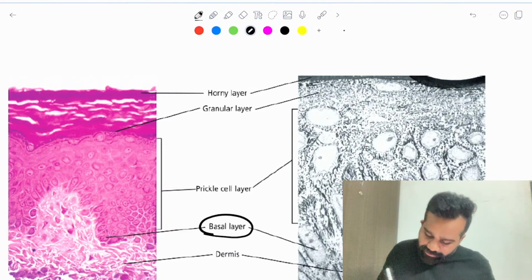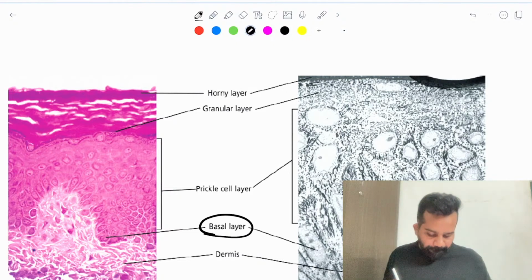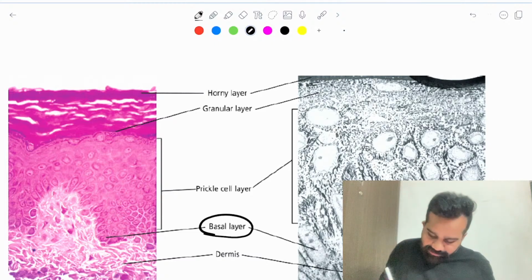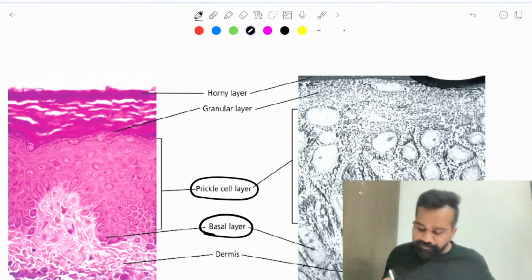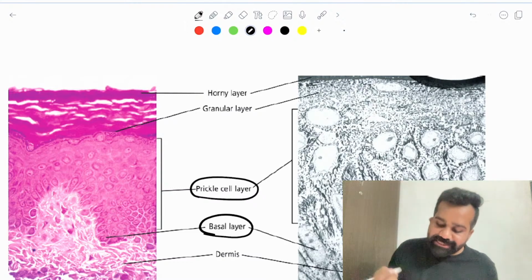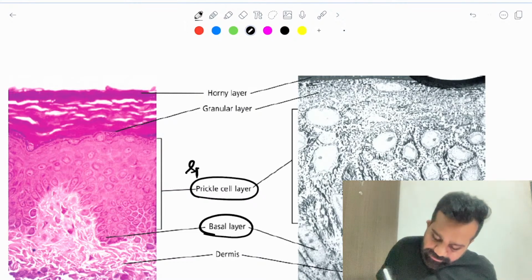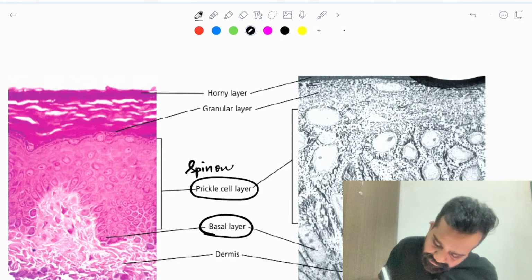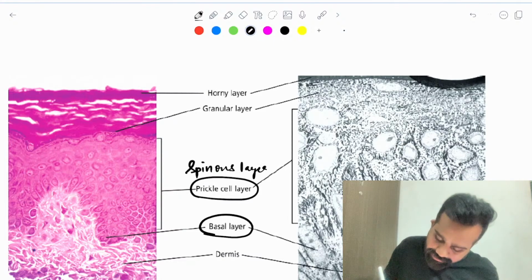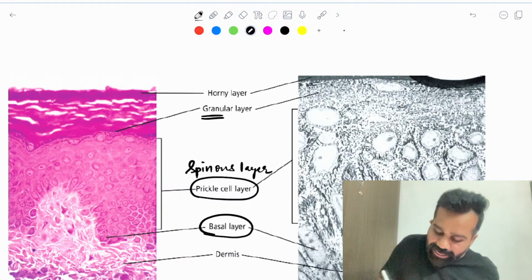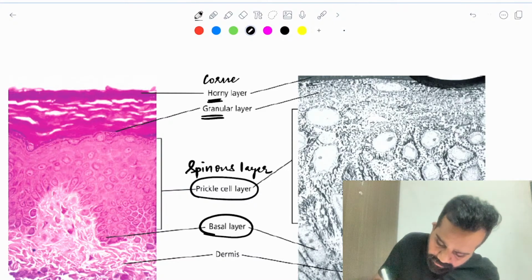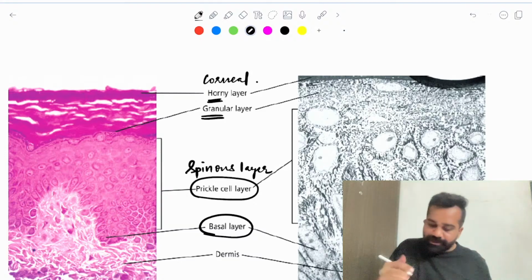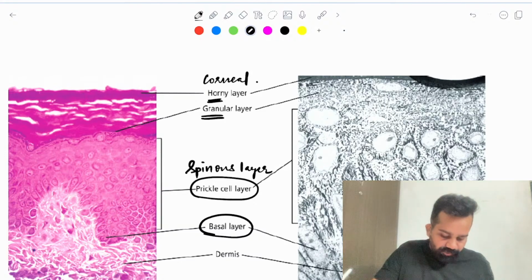The first layer is the basal layer. Above the basal layer, we have a prickle cell layer, which is also known as the spinous layer. Then we have a granular layer, and the uppermost horny layer is known as the corneal layer.